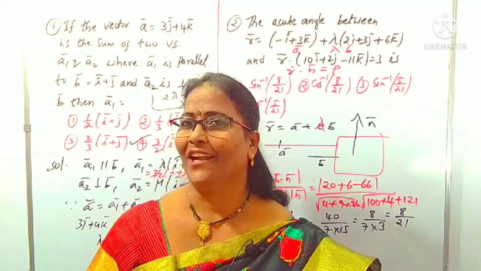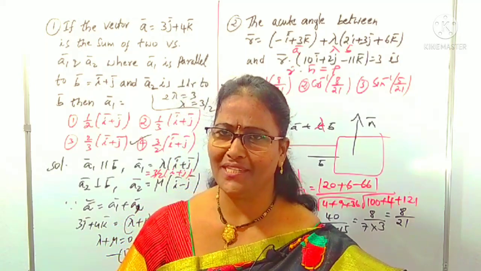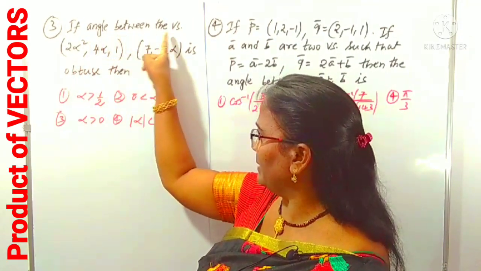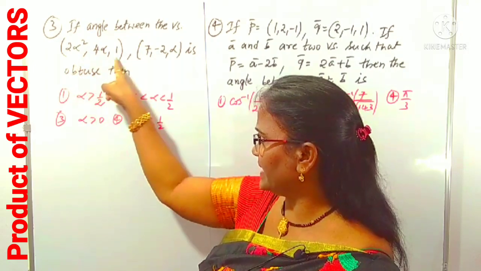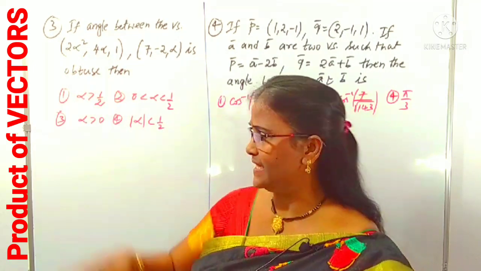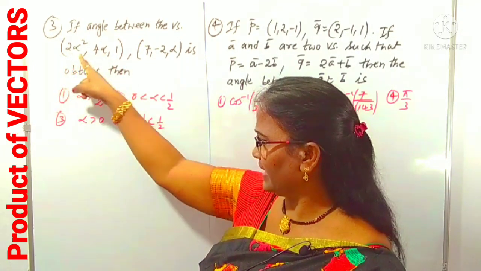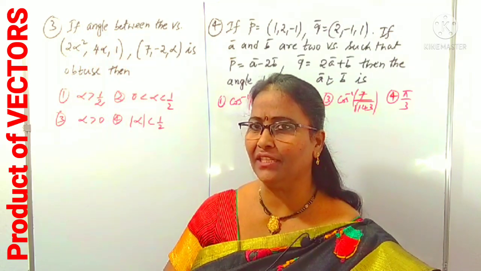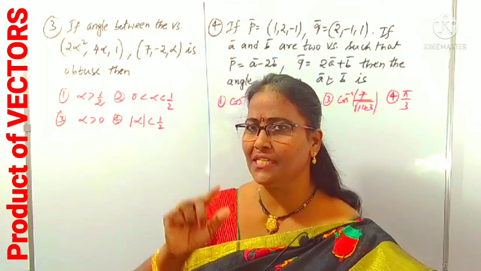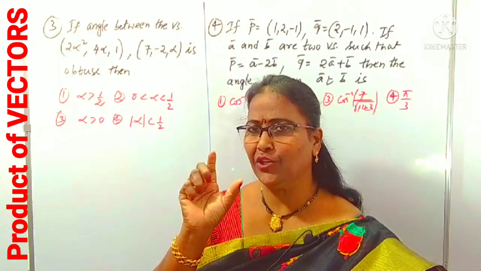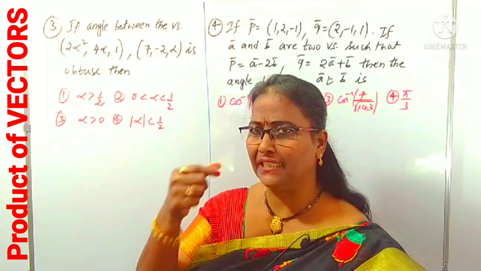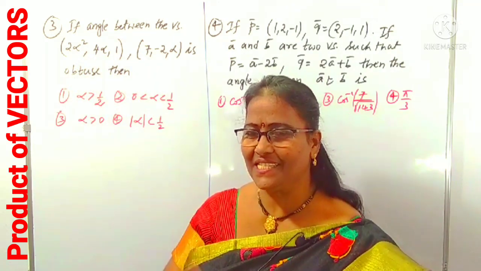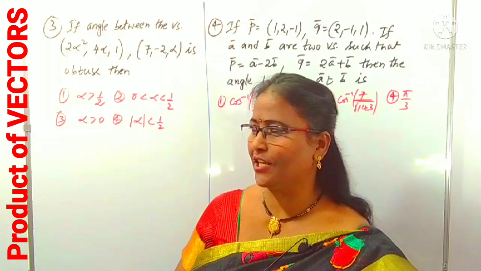Is it okay? Now you can come forward to some more questions, right? Yes, look at question number 3. If the angle between the vectors, actually these are given as a linear combination of i, j, k, like 2 alpha square i plus 4 alpha j plus k. Dear students, we can take the vector linear combination with i, j, k easily as an ordered triad. You have to remember it. Then it is easy without using i, j, k.